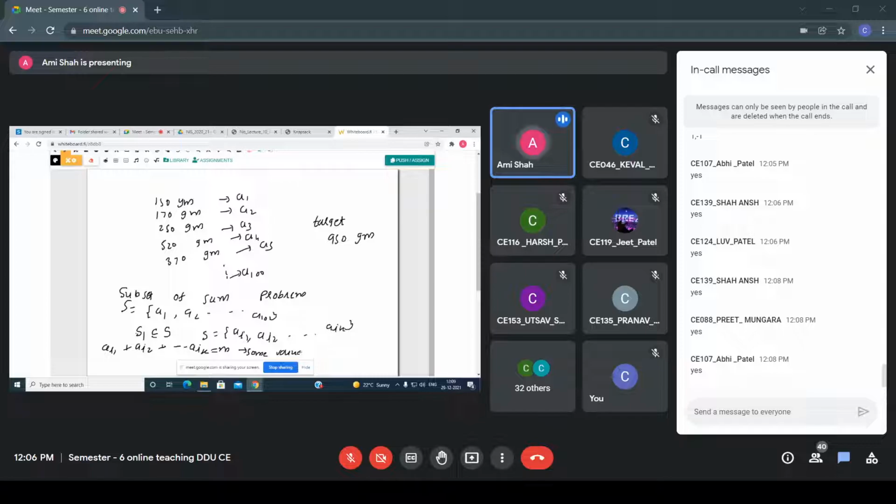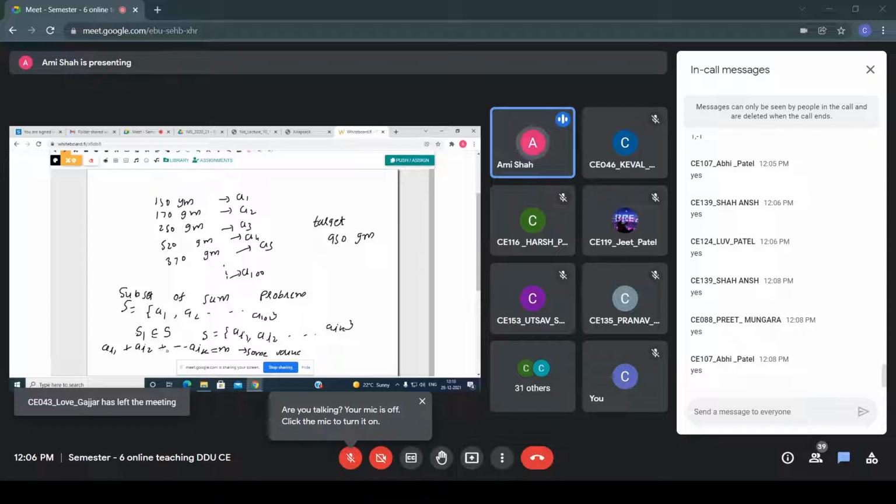So this subset problem is known as a knapsack. We keep the items in a bag, so the bag is called a knapsack. All of you know that. What I want to do is find a subset whose sum equals M, whatever value that I want.